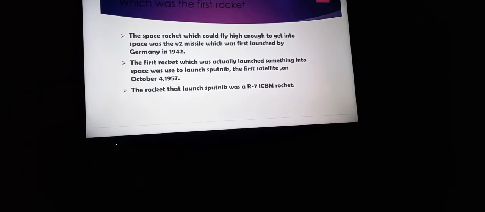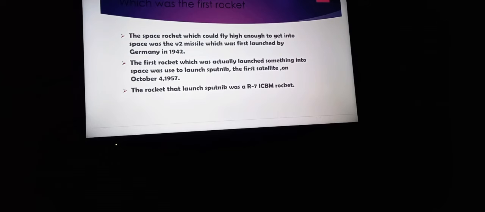The first rocket which actually launched something into space was used to launch Sputnik, the first satellite, on October 4, 1957.